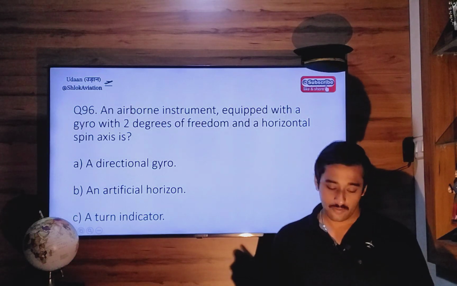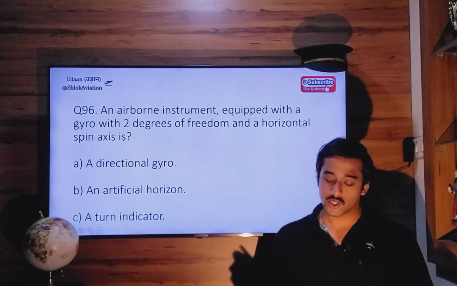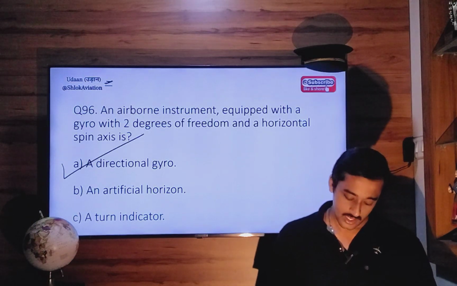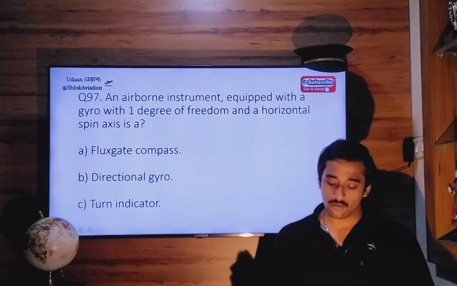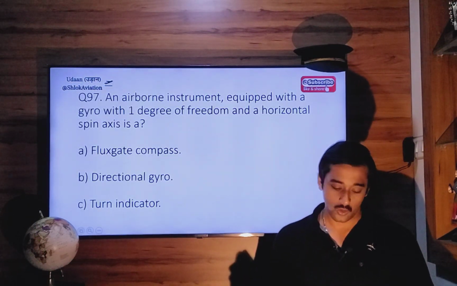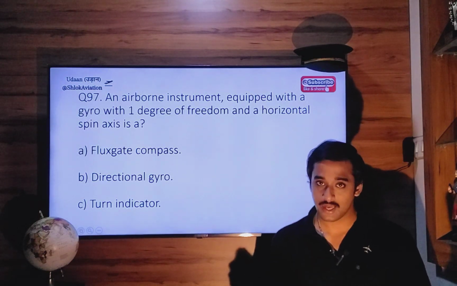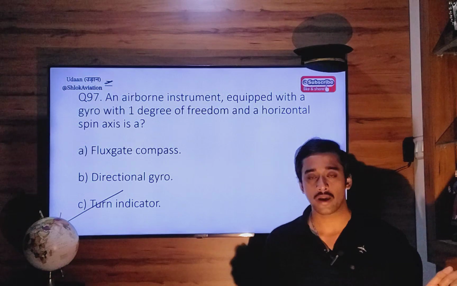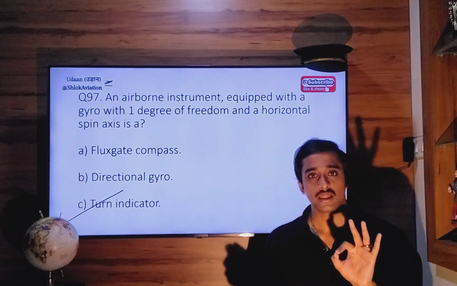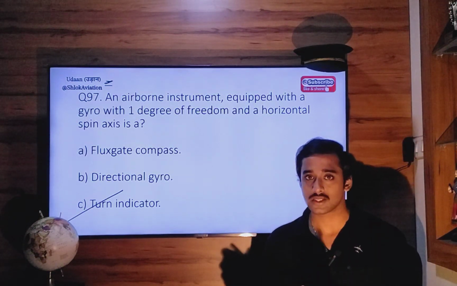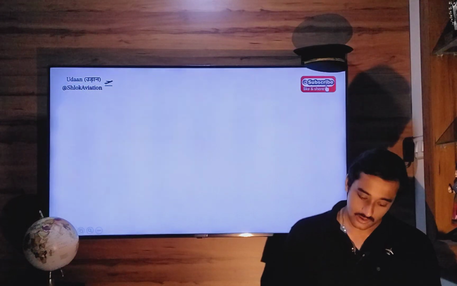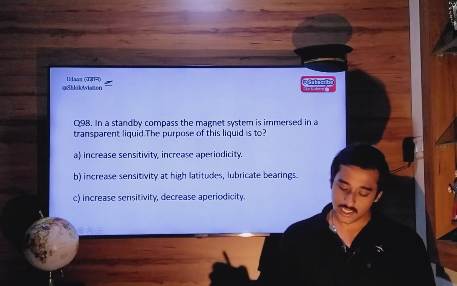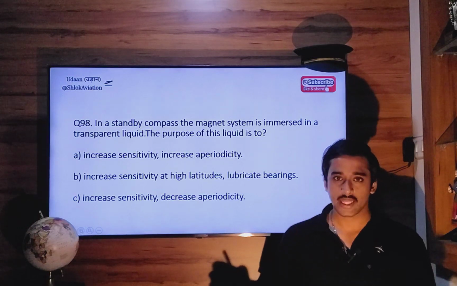Airborne instrument equipped with a gyro, 2 degrees of freedom and horizontal spin axis is a DGI. Next. Airborne equipment equipped with gyro, 1 degree of freedom and horizontal spin axis is turn coordinator. So remember all the three gyroscopic instruments, the basic properties, number of gimbals, the axis, spin axis. Okay, so very scoring. In a standby compass, the magnetic system is immersed in a liquid, methyl alcohol.